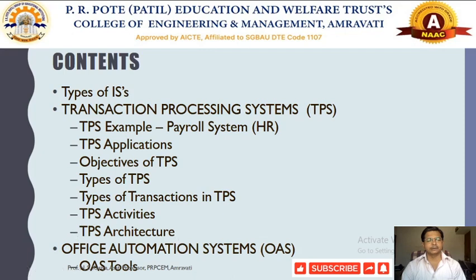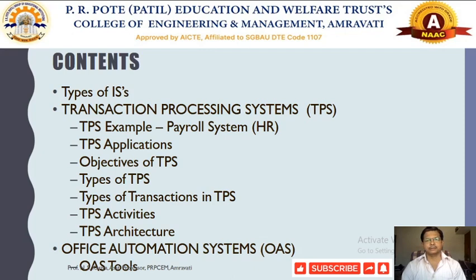Another type of system is called office automation system, and various office automation tools that we are going to discuss today.